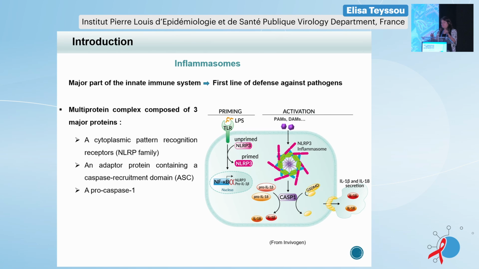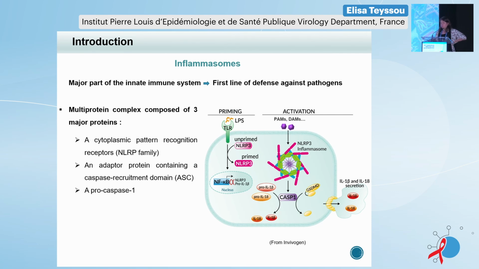So inflammasomes are known as a major part of the innate immune system and are considered a first line of defense against pathogens. They are multi-protein complexes composed of 3 main proteins. The first one is called the receptor or sensor. It allows the recognition of dangerous and pathogenic molecules. Here, for example, we have a sensor of the NLRP family called NLRP3. It's important to know that inflammasomes are named based on the sensor. So here, it's a representation of the NLRP3 inflammasome.